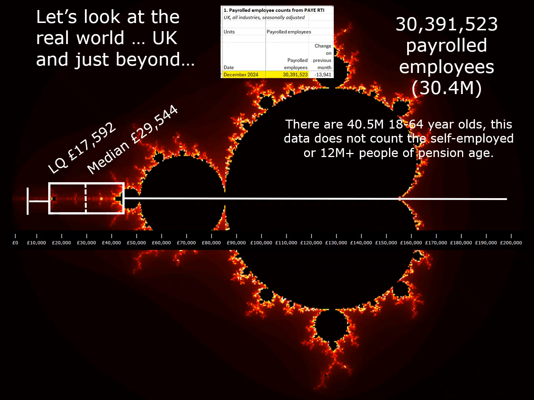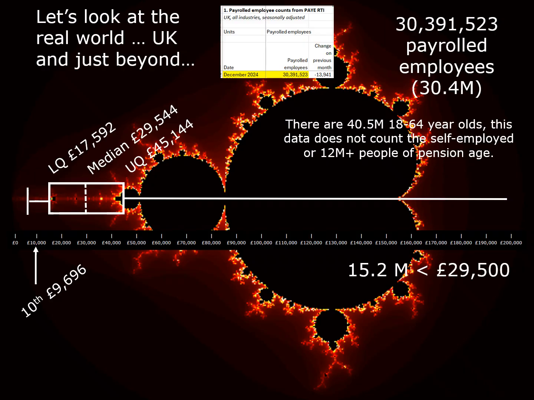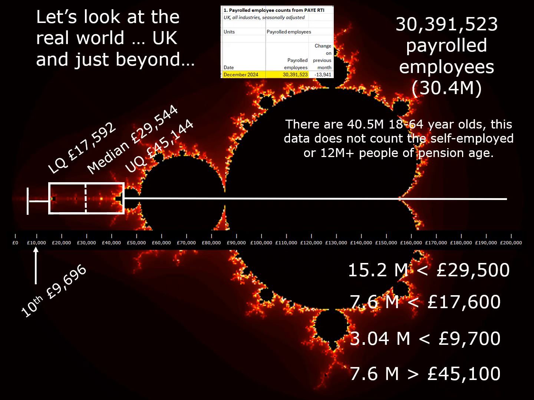Our lower quartile, 17,600. Our upper quartile, 45,100. The 10th percentile is around 9,700. So 15.2 million people earn less than 29,500. 7.6 million people earn less than 17,600. And around 3 million people earn less than 9,700. At the other end, above the upper quartile, some 7.6 million earn above 45,100.